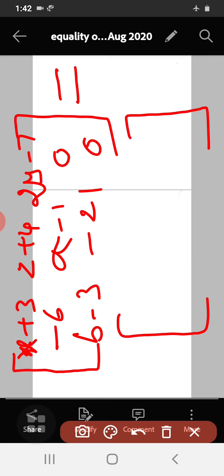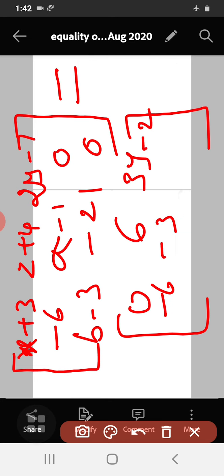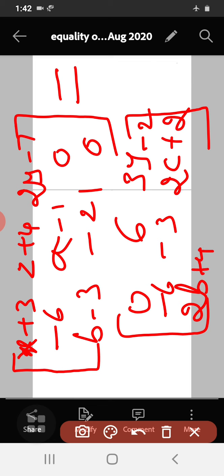It is given in the problem. So you have to write this here. 3y minus 2, then minus 6, minus 3, 2c plus 2. Then 2b plus 4, minus 21, 0. So these two are equal. Then find the values of a, b, c, x, y, and z.